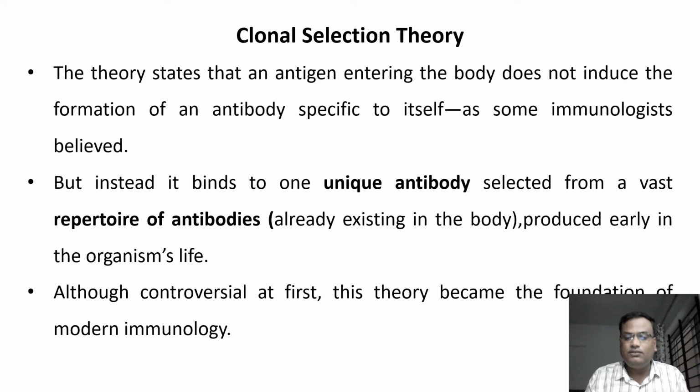That's why this theory was opposed in the beginning, but now it is accepted. There are many proofs for this particular theory. That is a very wonderful thing.